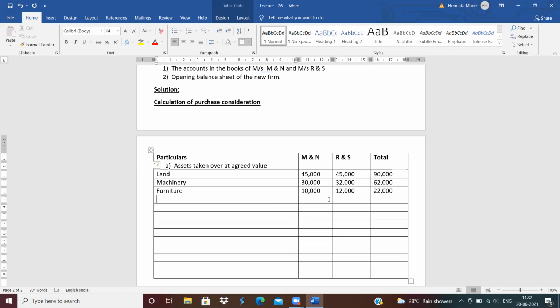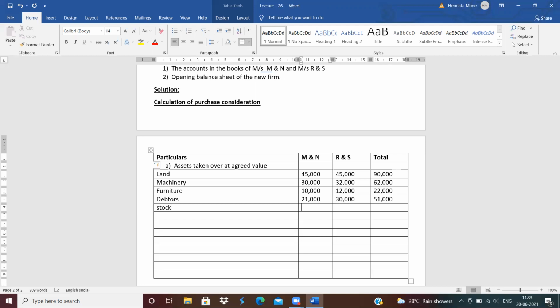Then next asset is debtors. How much is the revised value of debtors? 21,000, next 30,000, so total is 51,000. Next asset is stock.